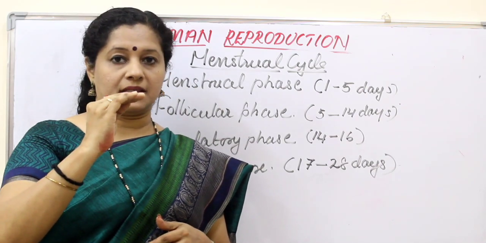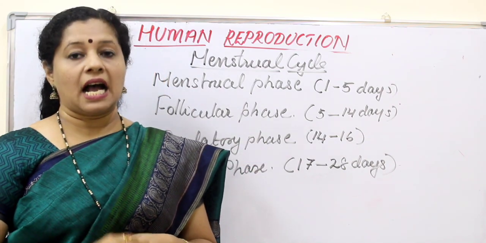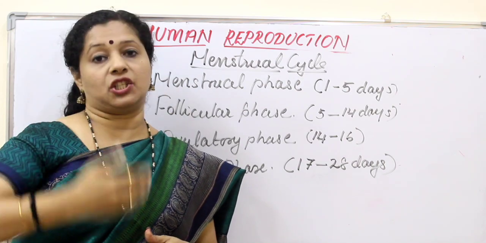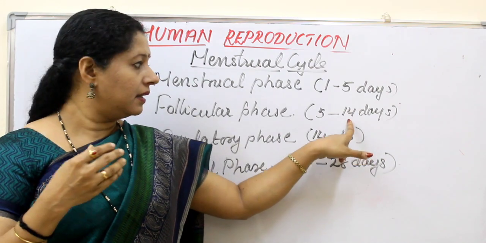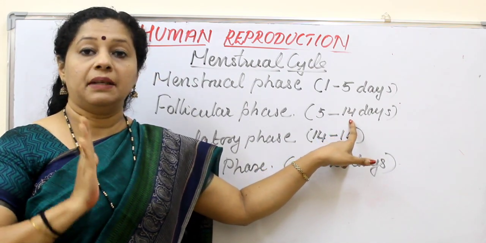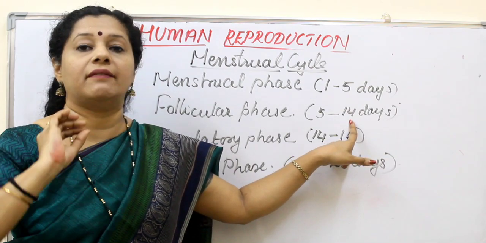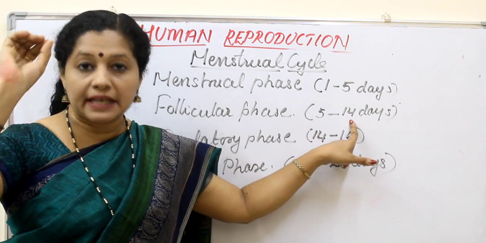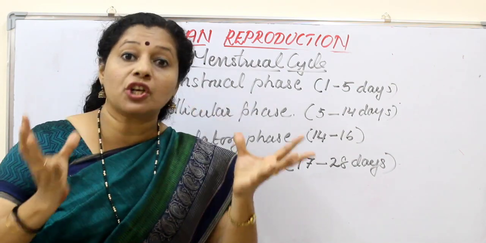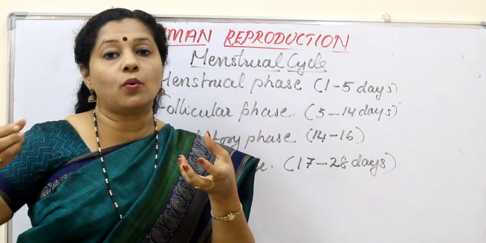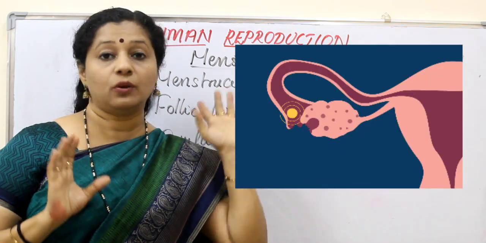Once estrogen level comes up, that will reduce the secretion of follicle stimulating hormone and it will increase the secretion of LH, luteinizing hormone. As the luteinizing hormone is secreted during the end of the 14th day, it reaches the highest peak. That is called the LH surge, rapid secretion of a high level of LH due to the high secretion of estrogen. That LH surge will lead to the rupture of the Graafian follicle, releasing the ovum or the secondary oocyte out. For those stages, you have to visit the previous video on oogenesis.